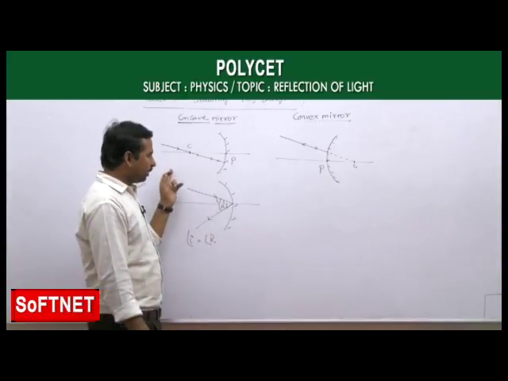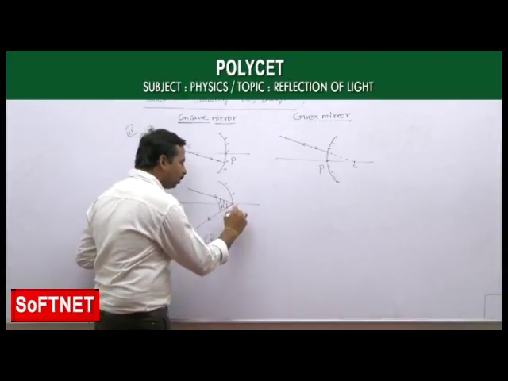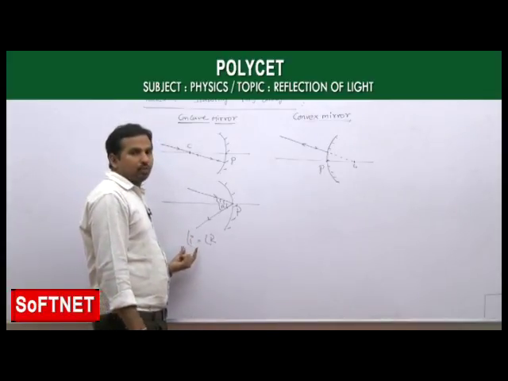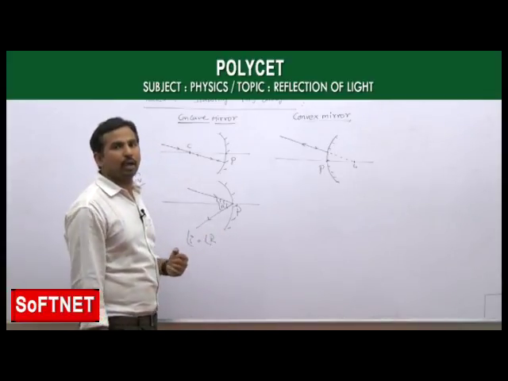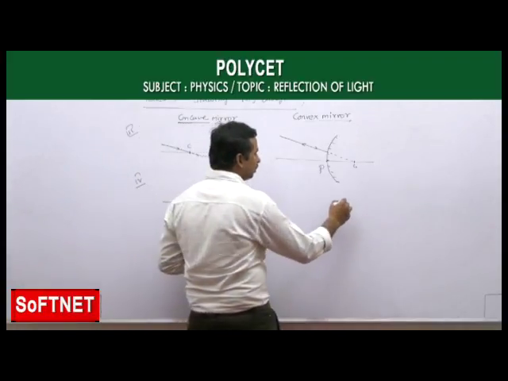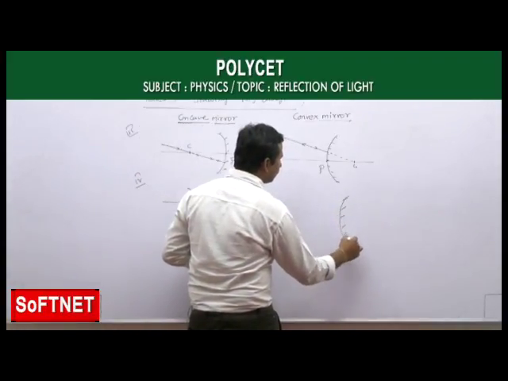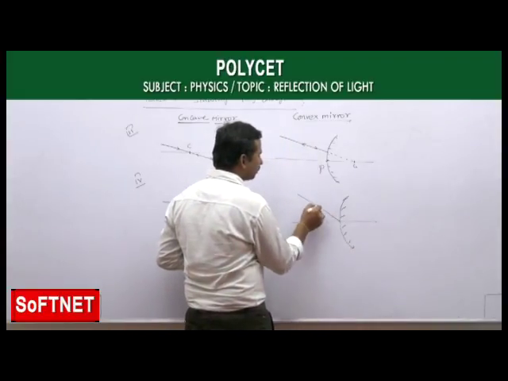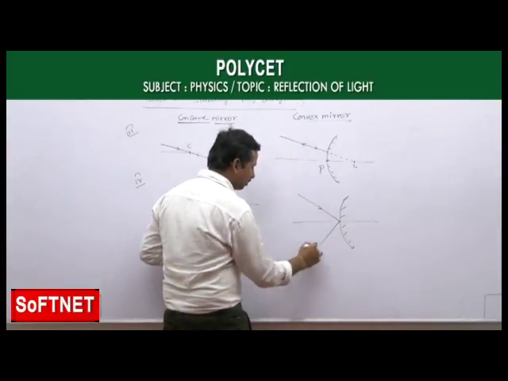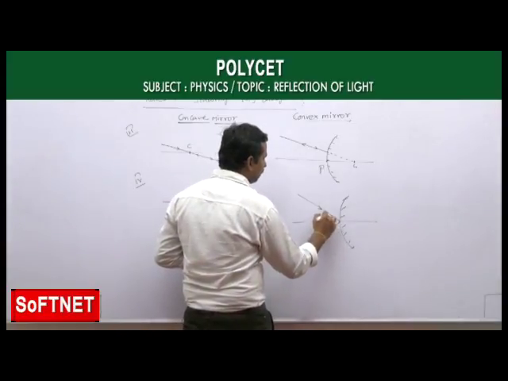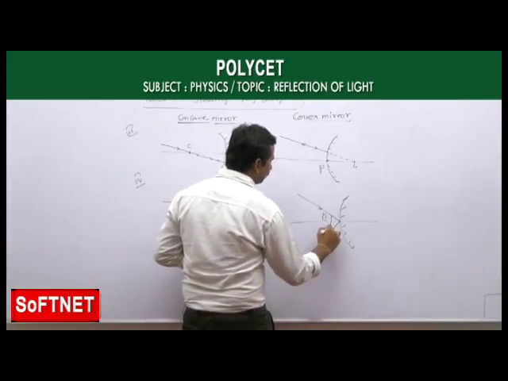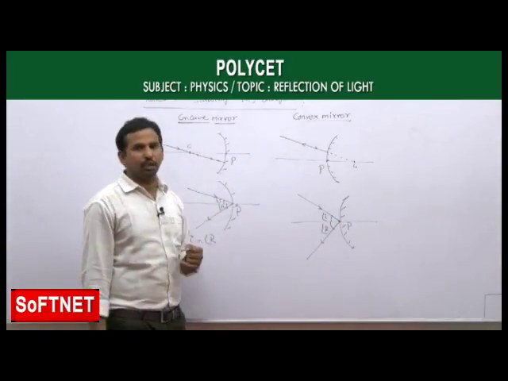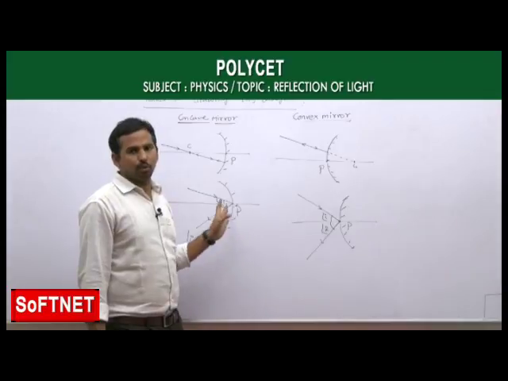Even for the convex mirror it is the same, like this. Here again, the angle of incidence and angle of reflection are the same when the light ray is incident on the pole of the spherical mirror. This is our rule 4.